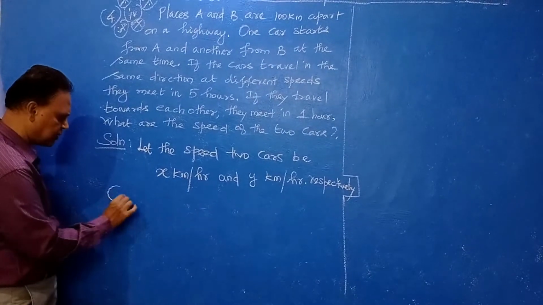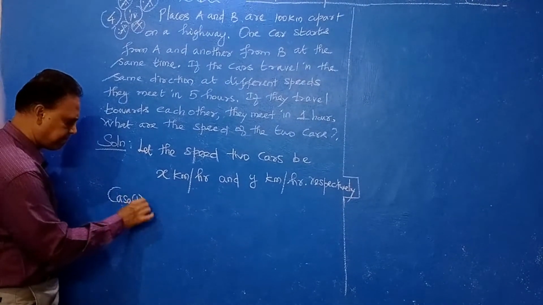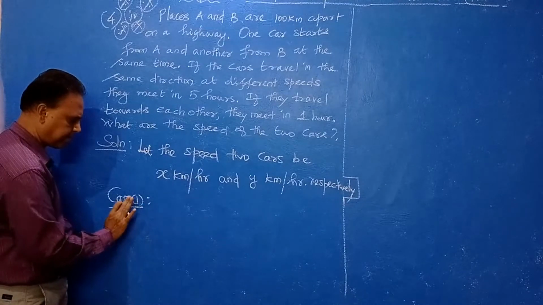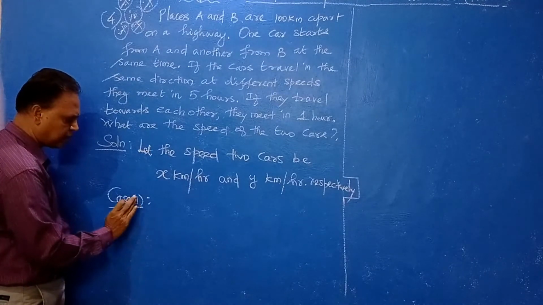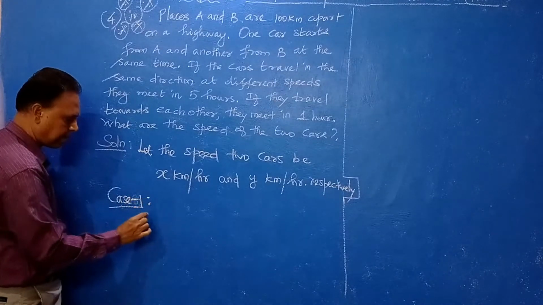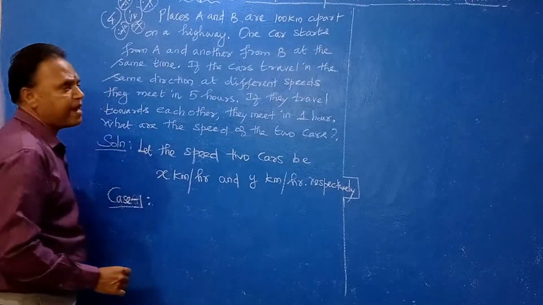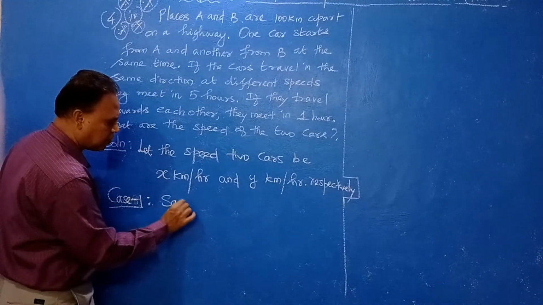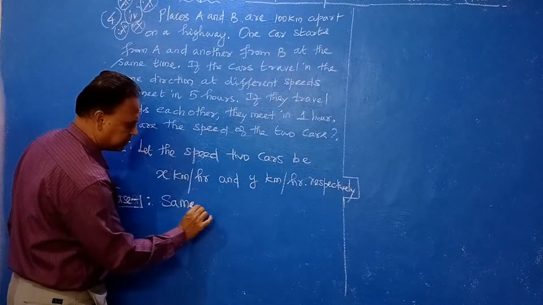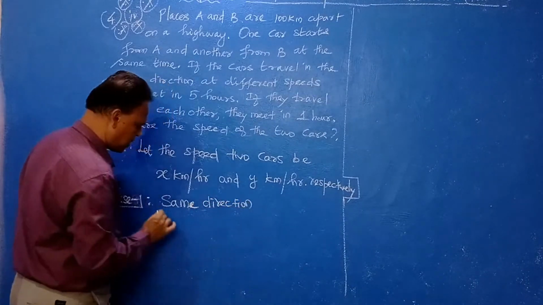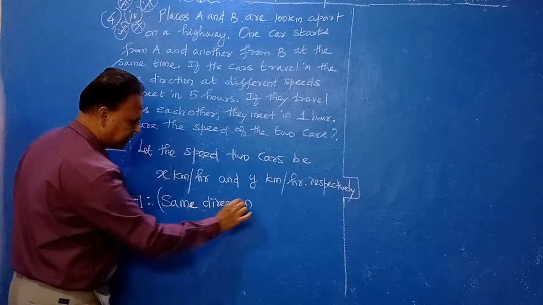You take case 1: same direction. The cars travel in the same direction.